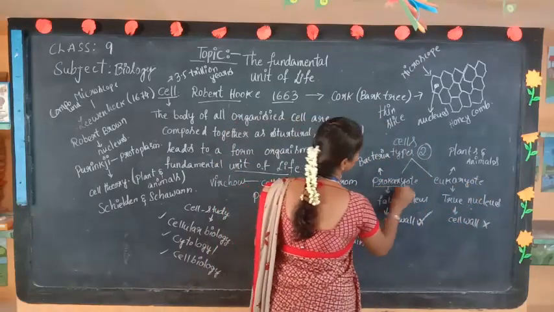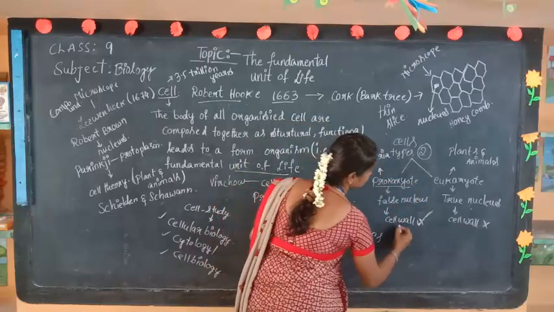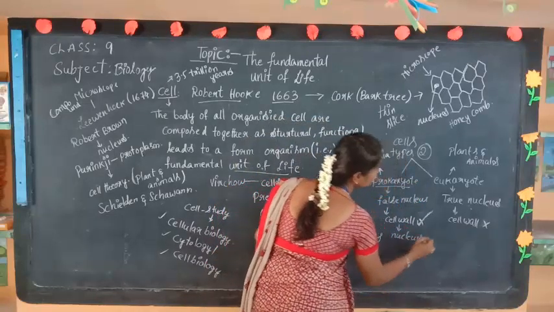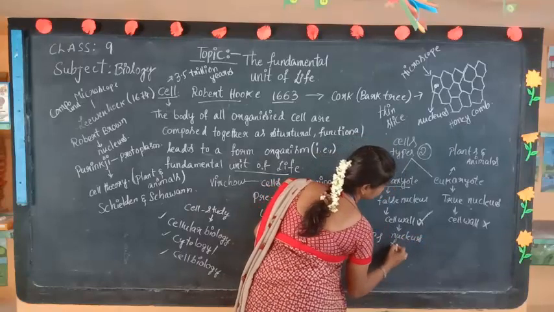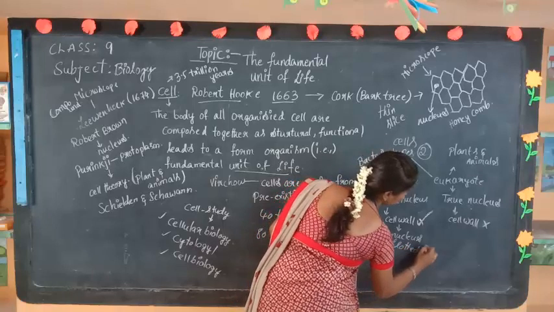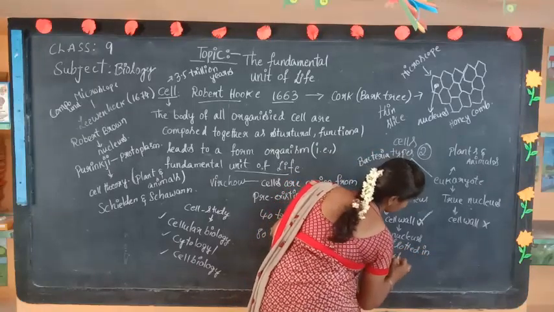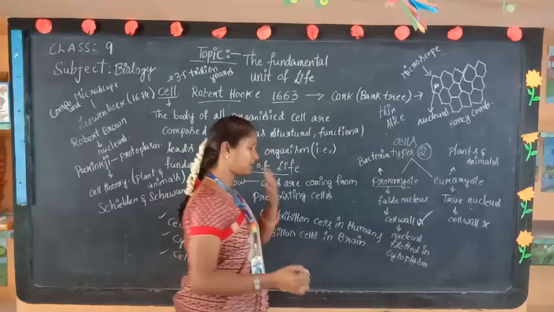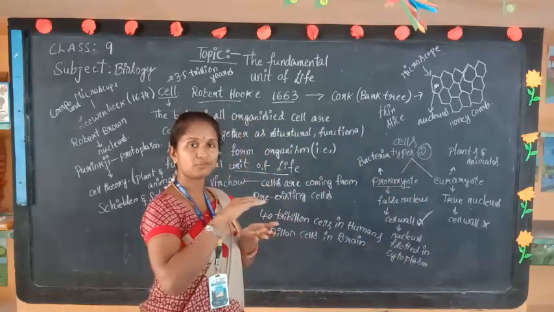And next, in the prokaryotic, the nucleus is floated in the cytoplasm. How? You may pour some seeds in the water, they may float, no?